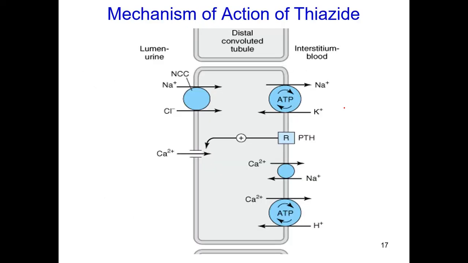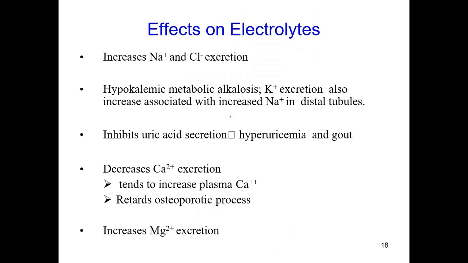Later the sodium will be exchanged with potassium. In this way, as very low ceiling diuretics, almost 10% is excreted. Because of the increase in sodium and chloride excretion, potassium is also excreted.